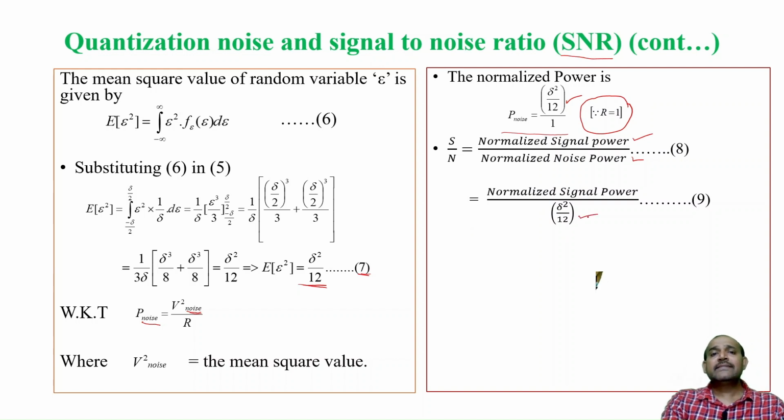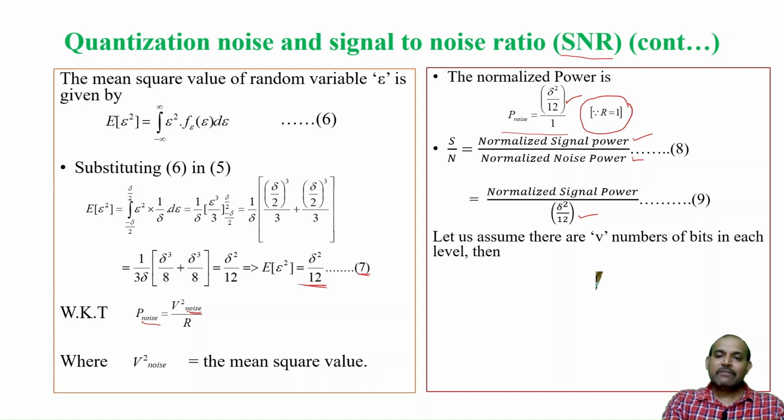So normalized signal power we don't know, because we have not assumed what is the nature of the input signal. I will assume the normalized signal power being P. Before that, let us assume there are V number of bits in each level. Then I can write Q is equal to 2 to the power V. Q means number of quantization levels and V is the number of bits used for each quantization.